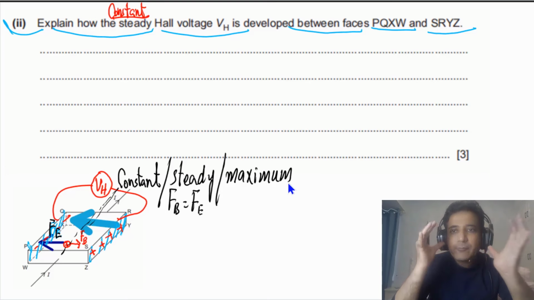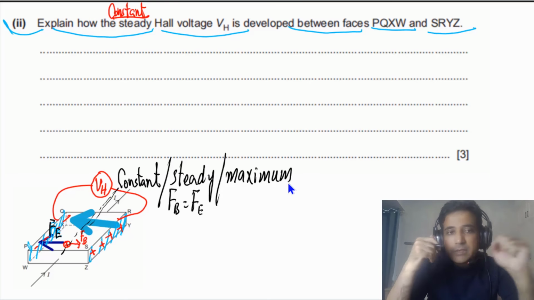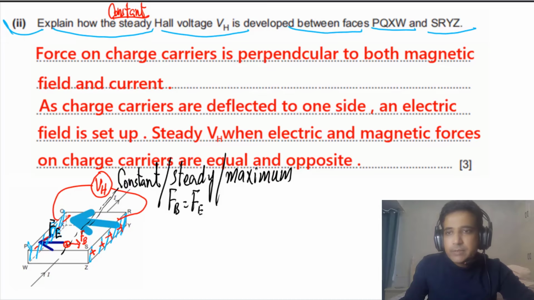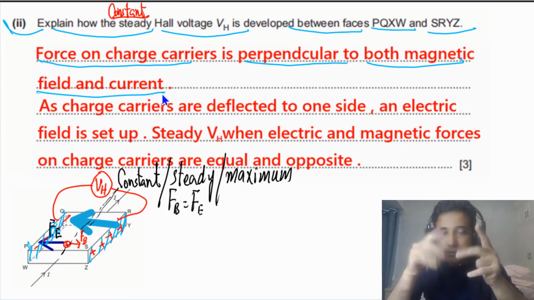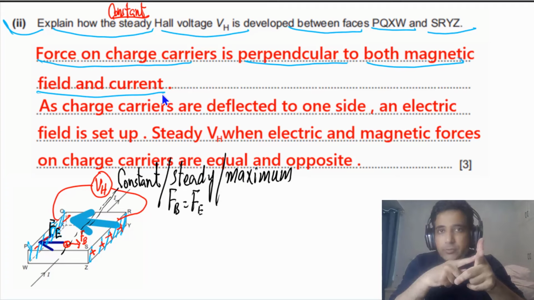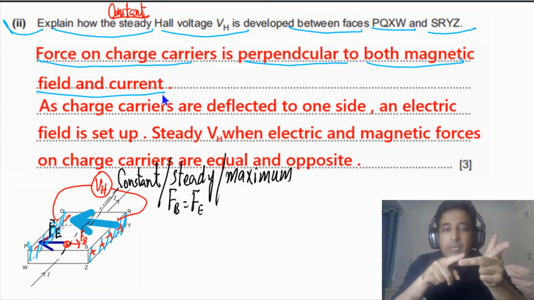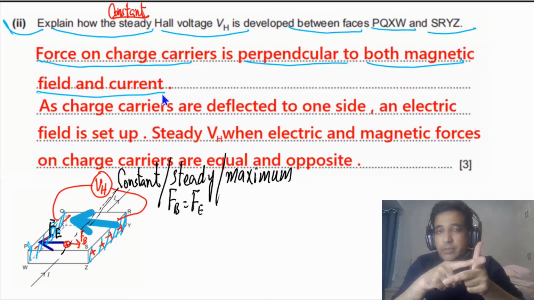So let me show you the answer, how you can answer this problem. In your answer, you can mention these points. Force on charge carriers is perpendicular to both magnetic field and current. We have already discussed, according to Fleming's left-hand rule, force has to be perpendicular to the magnetic field. Force also has to be perpendicular to current. Very important point. Current has to be perpendicular to the force. Current also has to be perpendicular to the magnetic field. And this is also true for the magnetic field: magnetic field perpendicular to current and also perpendicular to force. So very important point. In the last part, they were checking your understanding of this point.